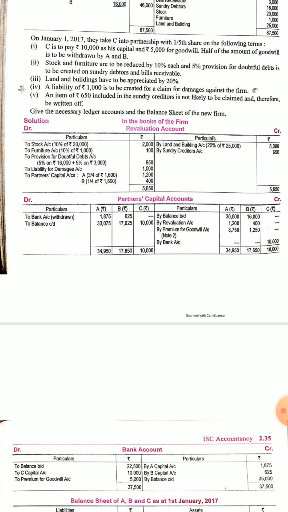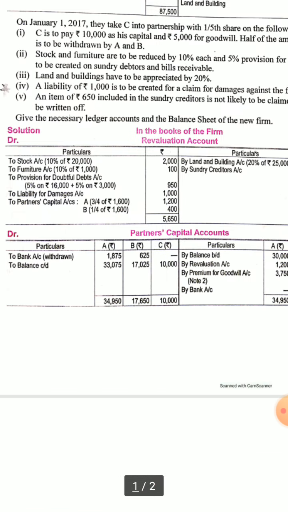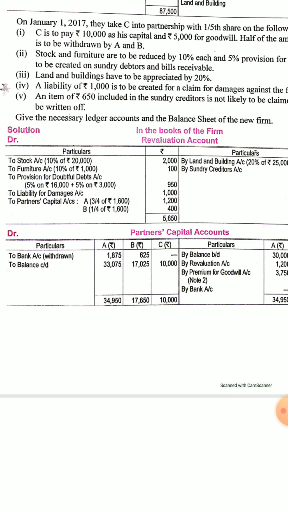Now if we want to credit it, then we have to debit the revaluation account. So its entry will be revaluation account debit to provision for doubtful debts on debtors as well as bills receivable. So here at once you can write provision for doubtful debts 5% on debtors and 5% on bills receivable. That will come to 950.